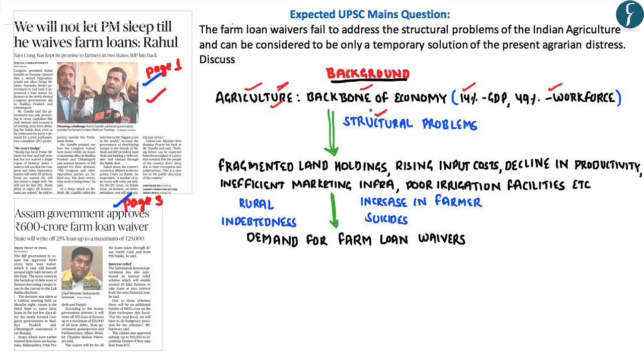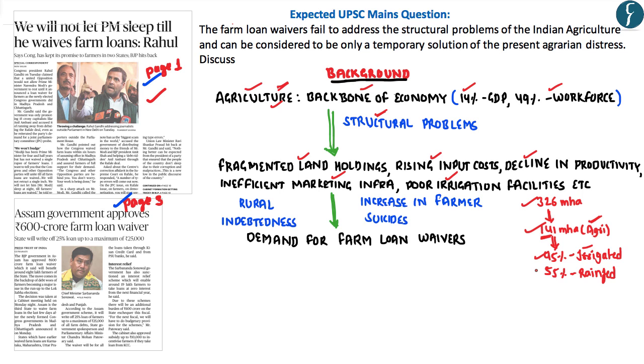Some of these structural problems are the fragmented land holdings, the rising input cost, the decline in productivity, the inefficient marketing infrastructure, that is mainly the APMCs, poor irrigation facilities, etc. For example, out of the total 326 million hectares of land in India, 141 million hectares of land is presently devoted towards agriculture related activities. And out of these 141 million hectares, only 45% of the land is irrigated.